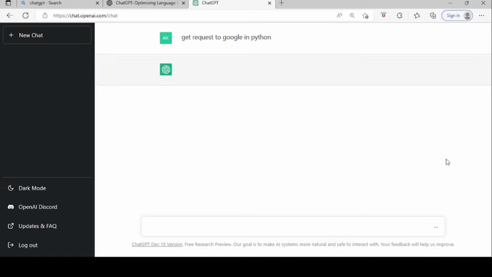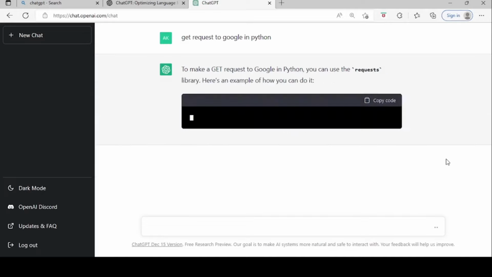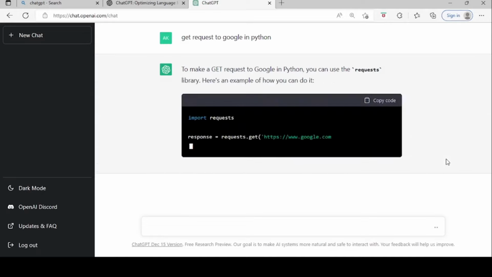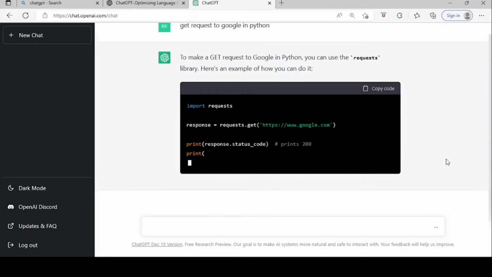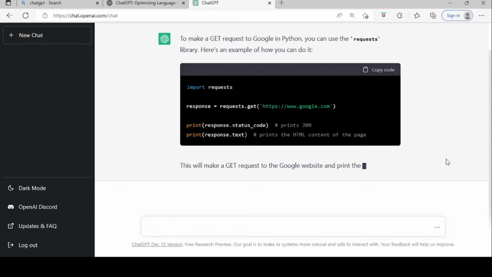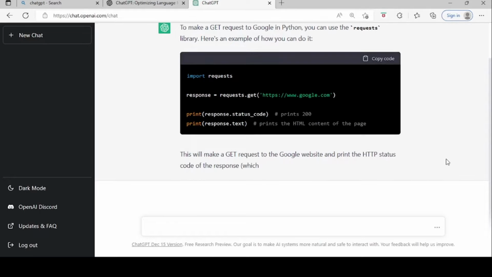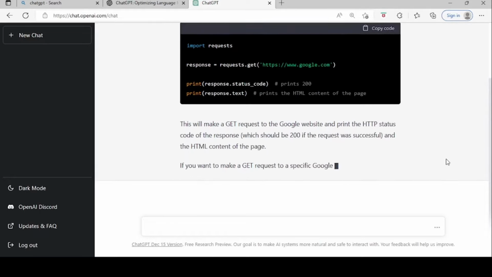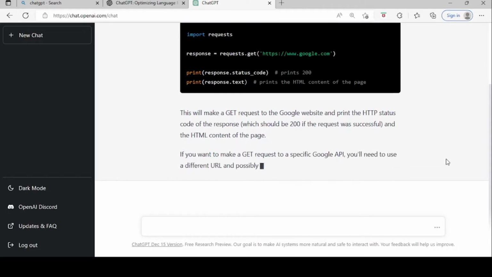ChatGPT is actually an optimized language model for dialogue. That is, it interacts with the end user in a conversational way. The dialogue format makes it possible for ChatGPT to answer follow-up questions, admit its mistakes, challenge incorrect premises, and reject inappropriate requests. Now, the method it uses to deliver the responses is the reinforcement learning from human feedback model.